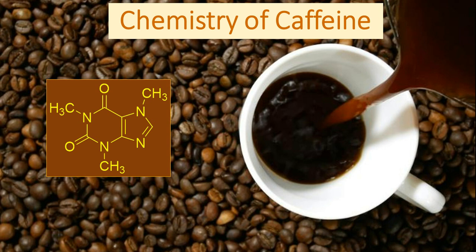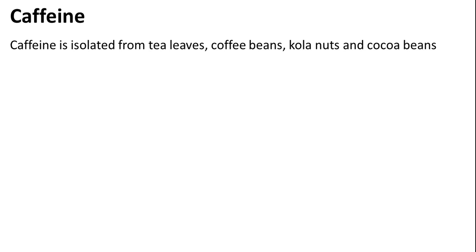In this lecture we will see a little bit about the history of caffeine and how the structure of caffeine was elucidated. Okay, the entire details we will see. First let us see what is caffeine. Caffeine is isolated from tea leaves, coffee beans, cola nuts and cocoa beans. So this is where we get caffeine largely.